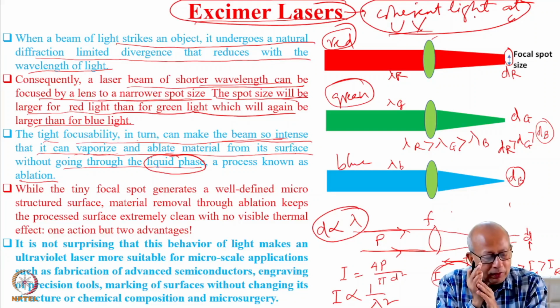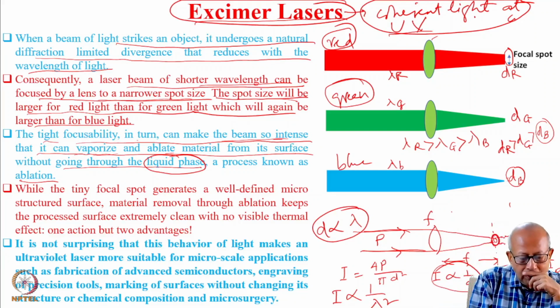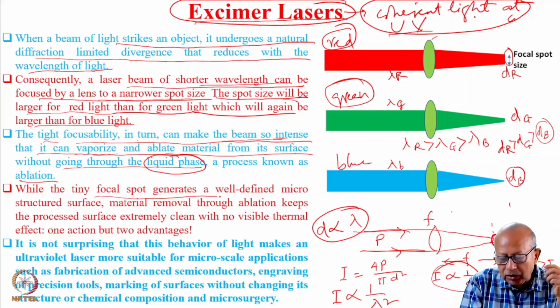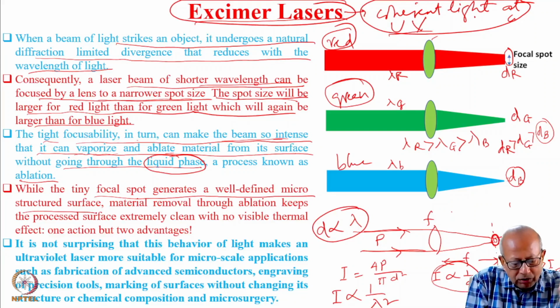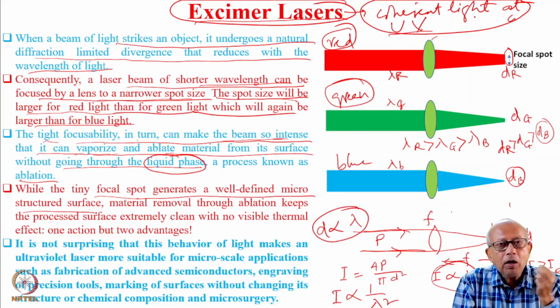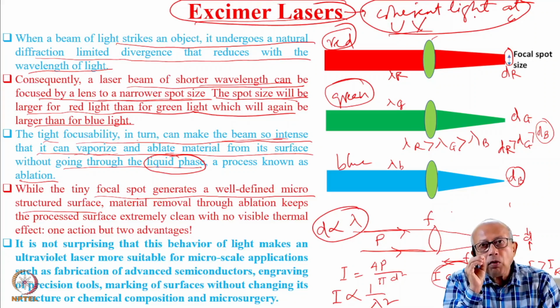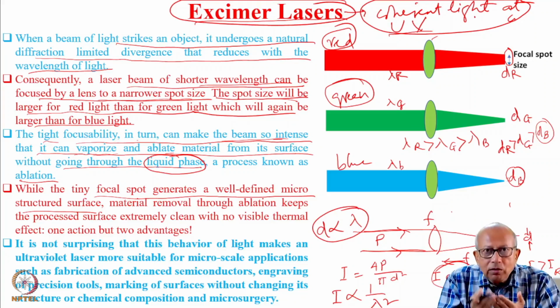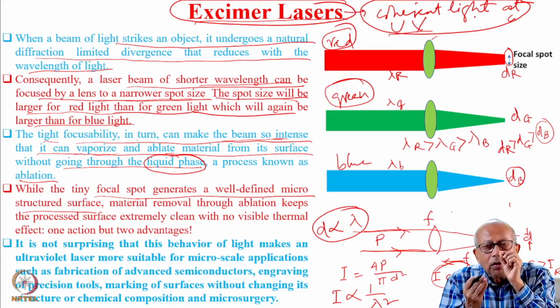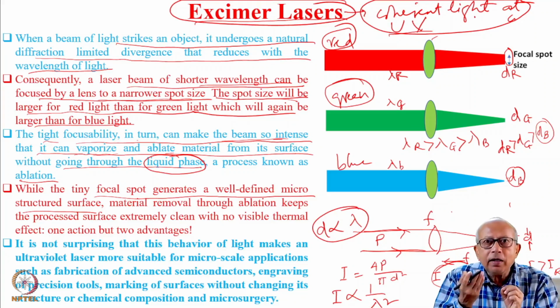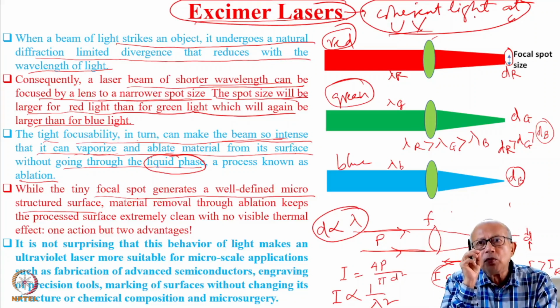It has an advantage. What is the advantage? The tiniest focal spot generates a well-defined microstructured surface, because if you reduce the focal spot diameter, then as you ablate material, you will create a micro hole because your focal spot diameter is very small.